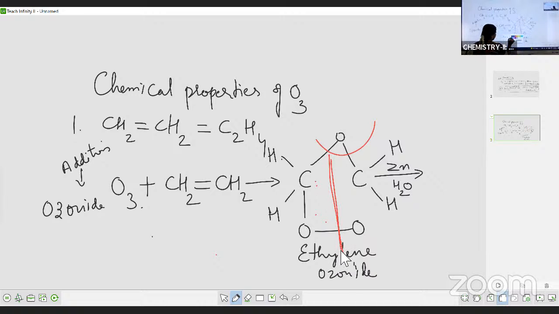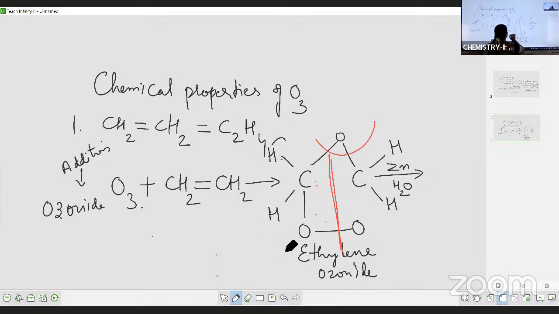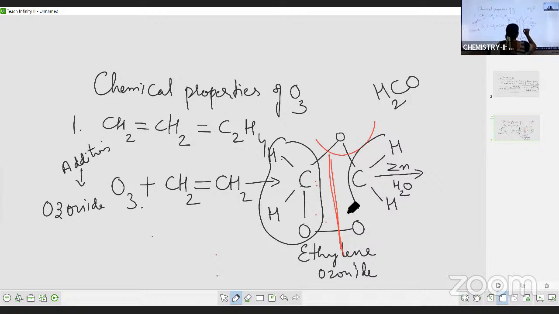Now, when you are breaking the bond like this, what you will get? This is one product. What is this? H2CO. Similarly, you have H2CO. So 2 moles of H2CO.